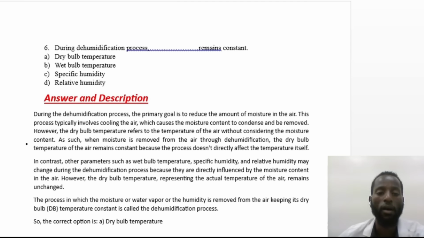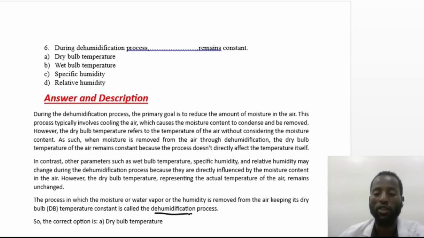and be removed. However, dry bulb temperature refers to the temperature of the air without considering the moisture content. So when moisture is removed from the air through dehumidification, the dry bulb temperature of the air remains constant because the process doesn't directly affect the temperature itself. In contrast, other parameters such as wet bulb temperature, specific humidity, and relative humidity may change during the dehumidification process, because they are directly influenced by the moisture content in the air, and dry bulb temperature, which represents the actual temperature of the air, remains unchanged.